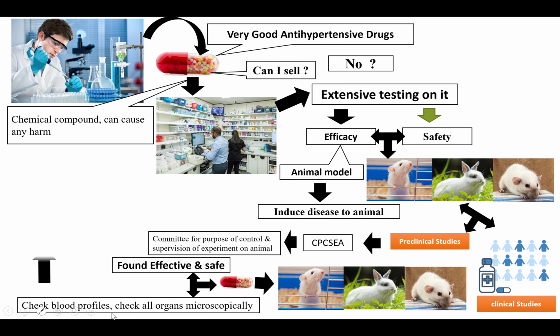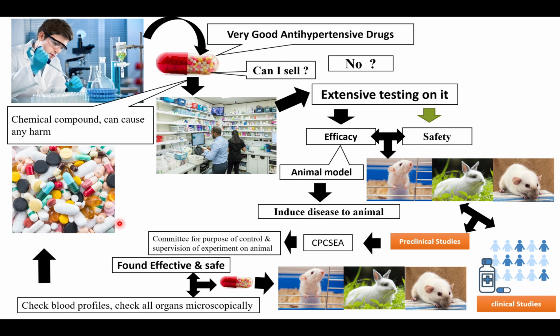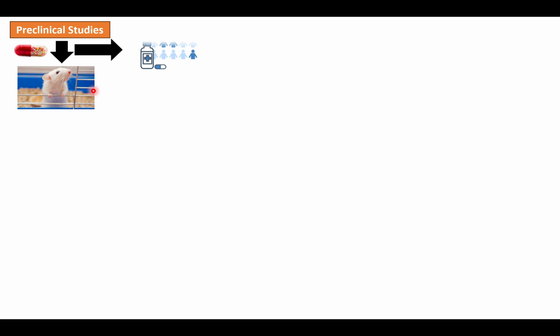So again, we made 10,000 pills, took them to the chemist and said, hey, now you sell it. Can I sell now? Obviously the answer is no. Why can't we sell? Because we have tested this drug in animals, but we have to give this drug to human beings. It is not guaranteed that the result shown in animals is going to be the same for human beings as well. So we have to study on human beings also, and it is called a clinical trial. A clinical trial is the testing of a drug in human beings.